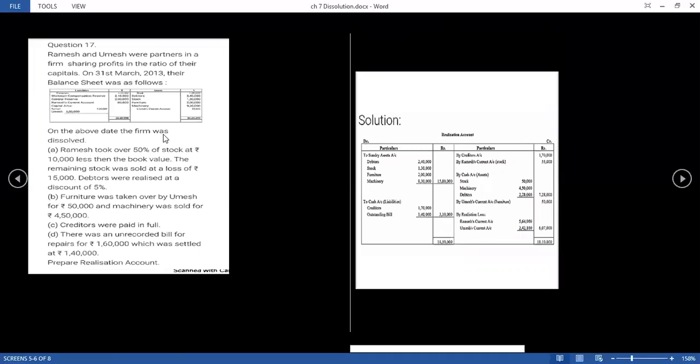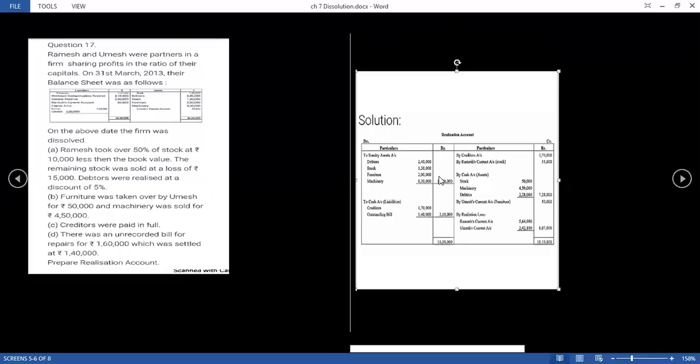First of all, we have to transfer all assets except cash. Some of the assets are transferred to the debit side. So debtors, stock, furniture and machinery we have transferred to the debit side. And in liabilities we are having the creditors and the current account. Here there are creditors only. So these creditors have been transferred here to the credit side.